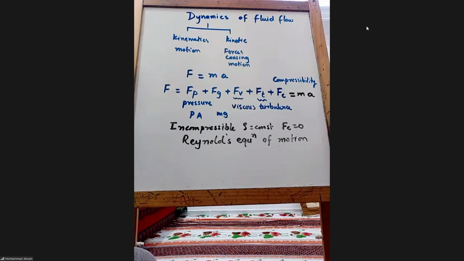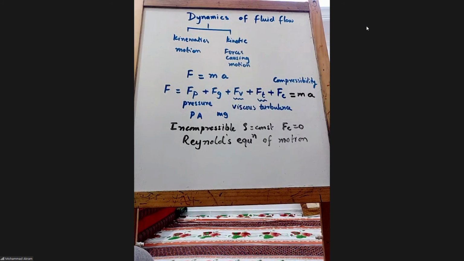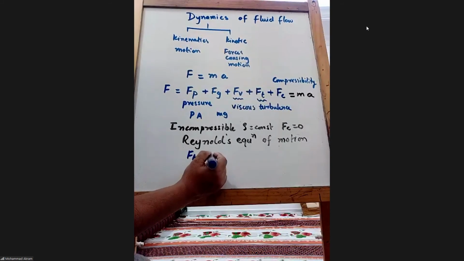Now, for example, from the Reynolds equation, if we say that there is no turbulence, then what are the forces remaining? Three forces. What are those? Pressure, gravity and viscosity. Yes. If we say Ft is equal to 0.